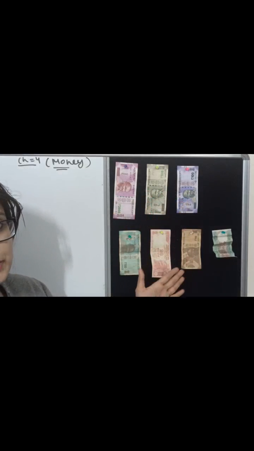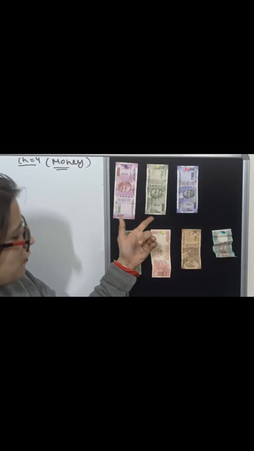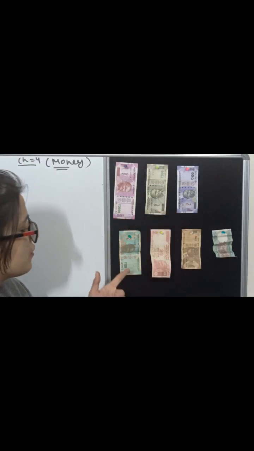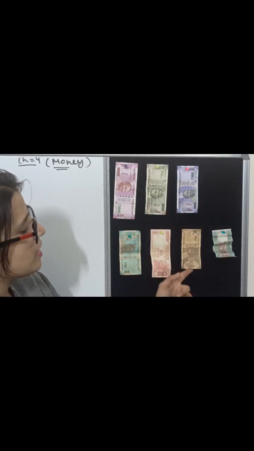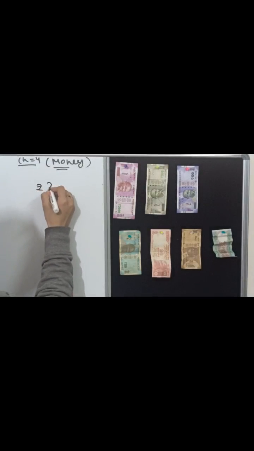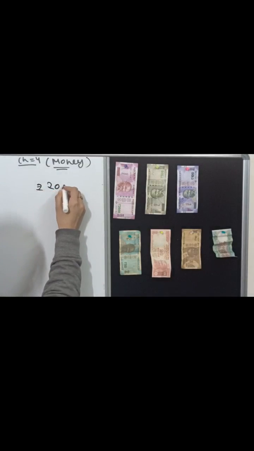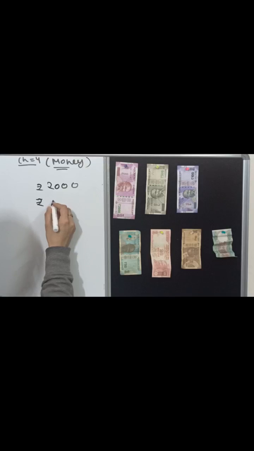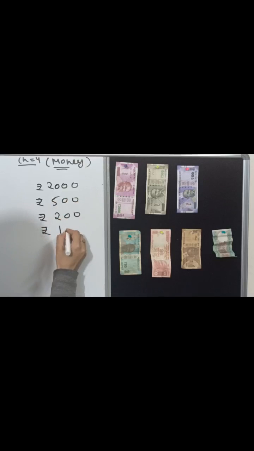In India, we are using notes of denominations 2000, 500, 200, 100 rupee, 50 rupee, 20 rupee note, 10 rupee note, 5 rupee note and 1 rupee note.